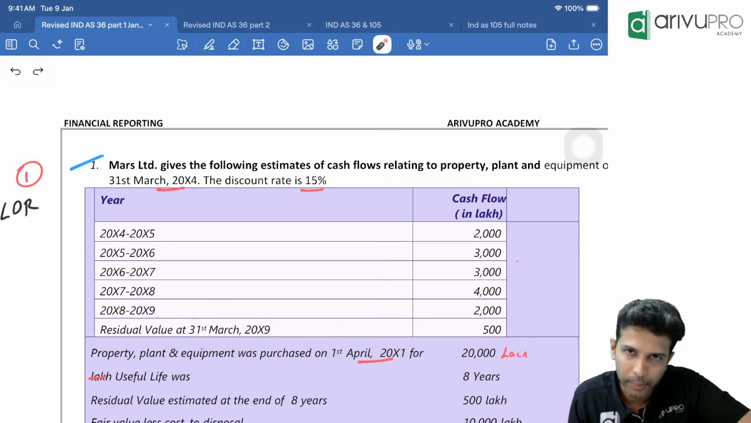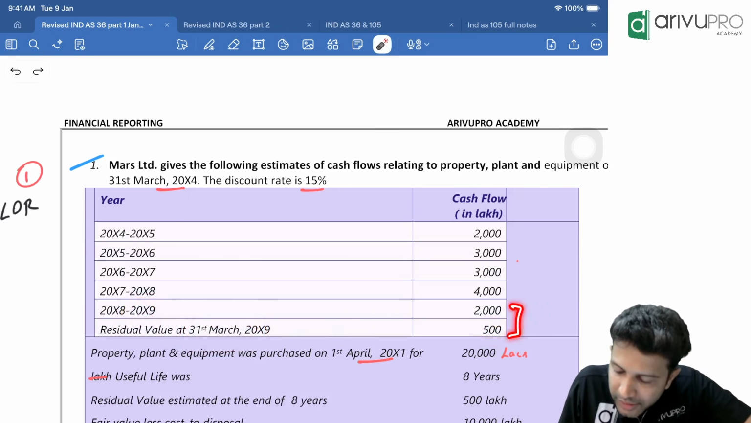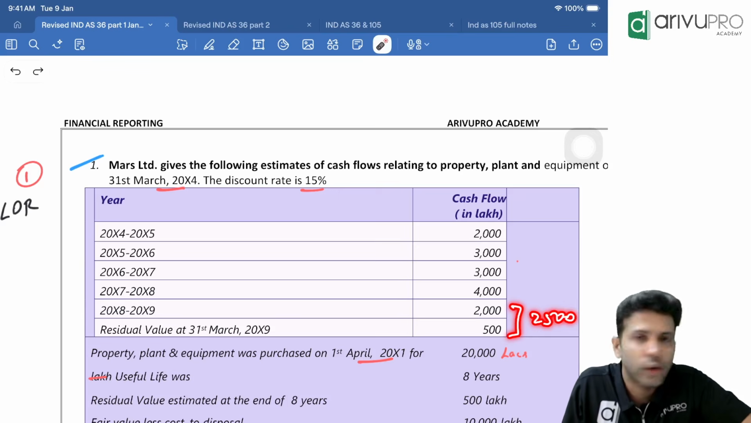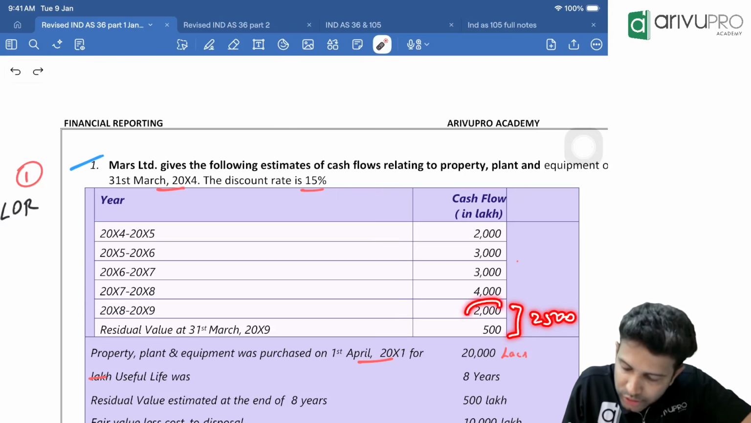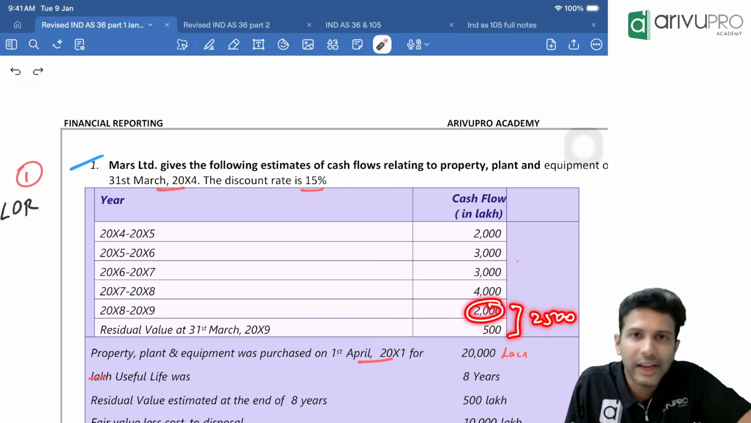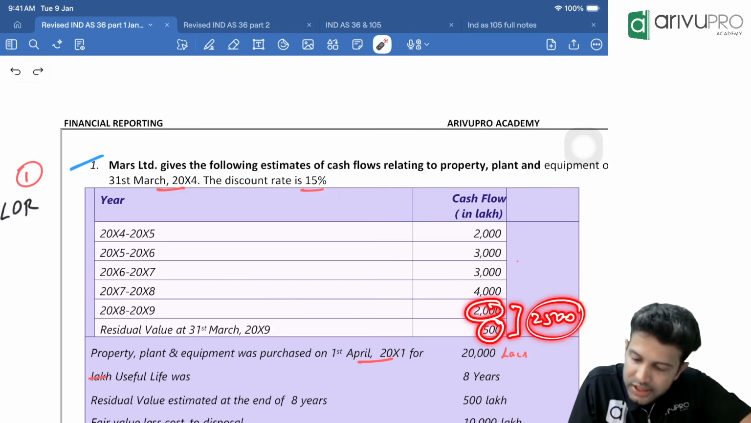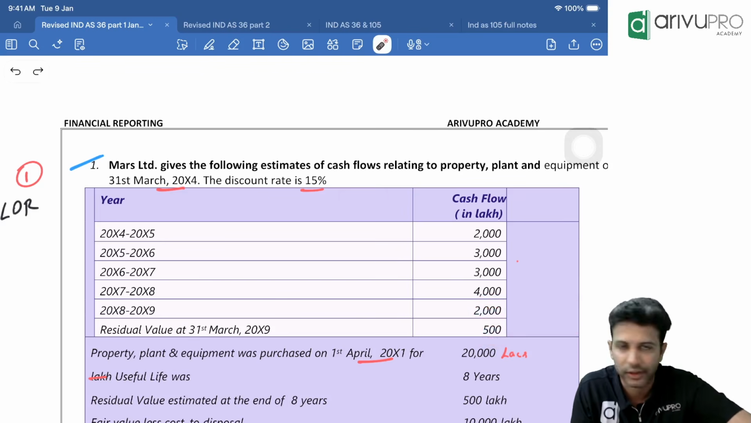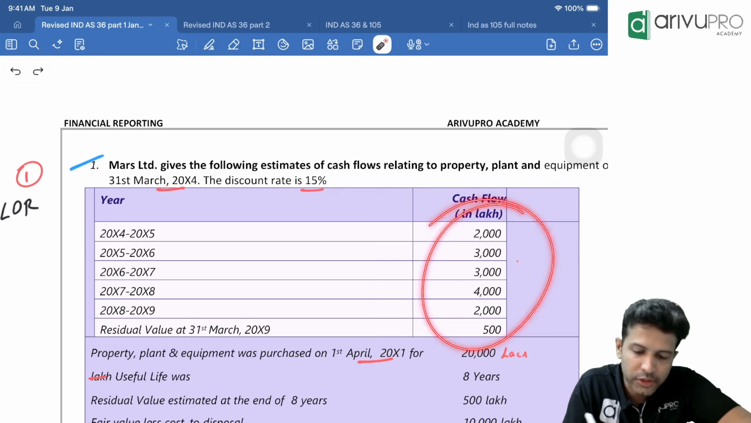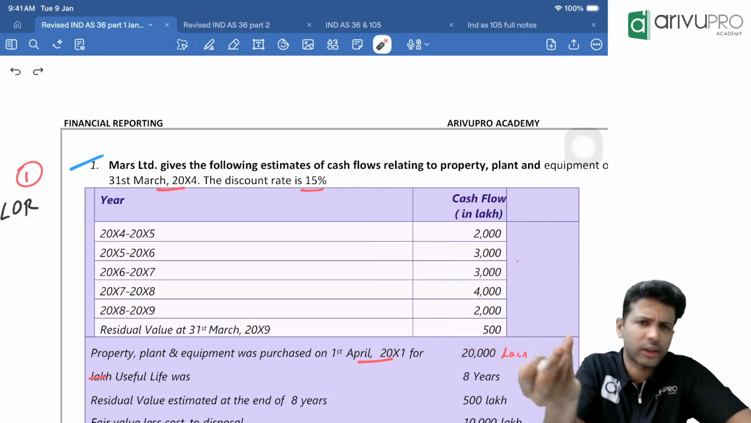That's all. Okay, people. That means, can I say last year's benefit is 2,500? Do you agree with me? Last year, by using the asset, you will get 2000. At the end of last year, you will also sell the asset at a residual value of 500. So last year, the total benefit is 2500. If you want, you can calculate these two separately or club them and calculate. Correct? So these are your future cash flows. Multiply by the discount factor, and you will get value in use.